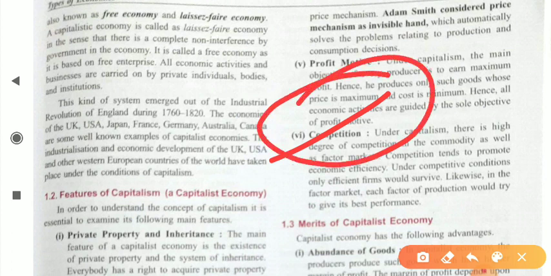There are many private organizations making different goods and services. Suppose in the case of toothpaste, there are many toothpaste manufacturing companies in our country, and they are all competing with each other. You have Colgate, Pepsodent, Babool, Patanjali, Miswak. So there are different brands available in the market, and you have the opportunity to choose according to your taste and preference. So there is huge competition under a capitalist economy.